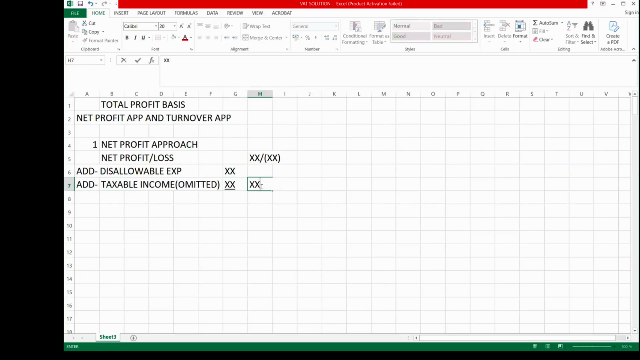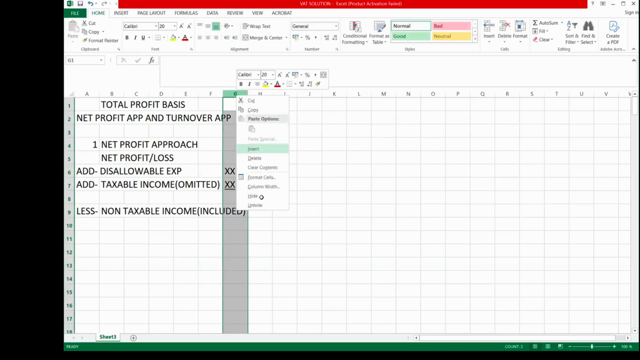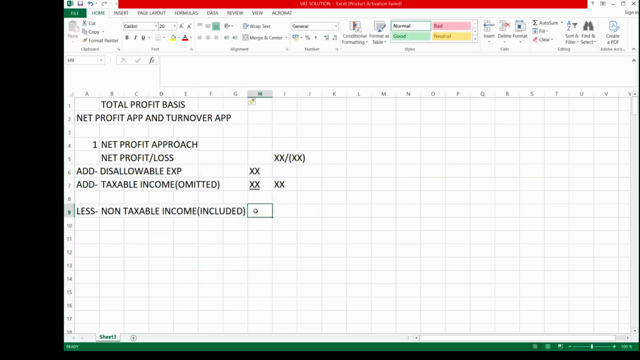Then you less non-taxable income included. There are some incomes that are called non-taxable income. Those are incomes that are not supposed to be liable to company income tax, but by the time the accountant was preparing the account, he had already included them as part of the income. So you are going to less those incomes.